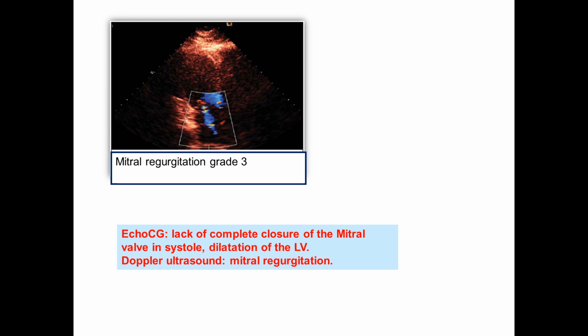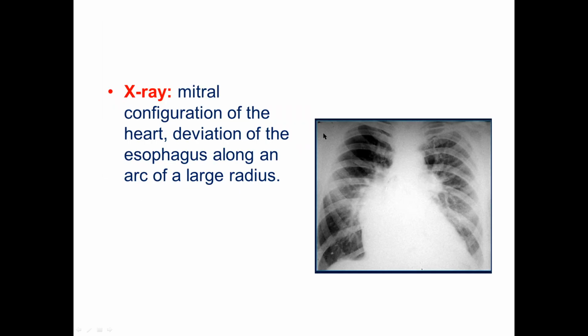Echocardiography is the gold standard for diagnosis of all valvular disorders, and mitral regurgitation is no exception. Mitral regurgitation on echocardiography shows incomplete closure of the mitral valve in systole, and dilation of the left ventricle. Also Doppler ultrasound shows you the mitral regurgitation grade. For example, here is third grade of mitral regurgitation. X-ray shows you mitral configuration of the heart, deviation of the esophagus along an arch of a large radius in lateral view, and also may show you pulmonary hypertension or congestion.